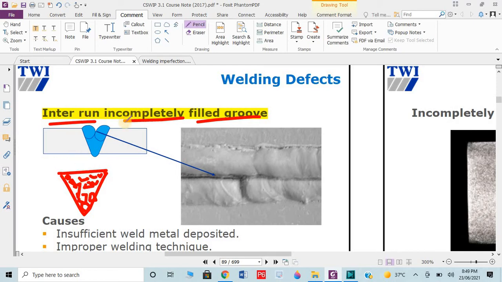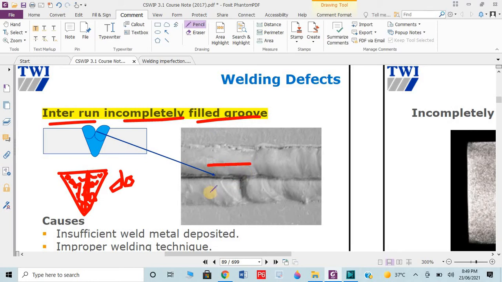So if fusion is not achieved between the passes in the weld area, if the welding is not completely fused between the passes or runs, it is known as interrun incomplete fusion. I believe you got it.